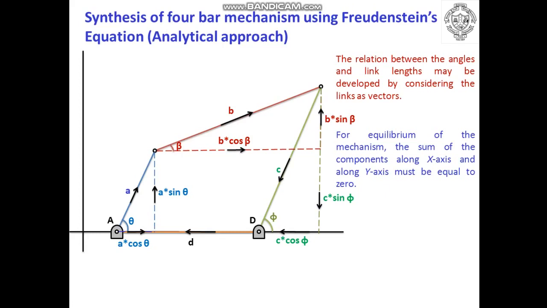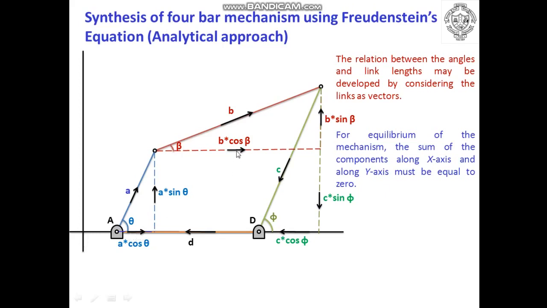Before taking the summation of components along the x axis and y axis, let us note the sign conventions for components along the x axis. The first component will be a cos theta, which is directed towards the right side. Hence all the vectors along the x direction which are directed towards the right side are considered to be positive.